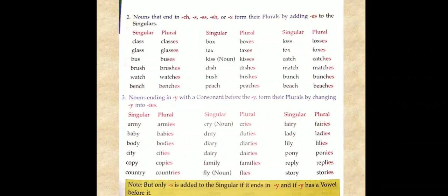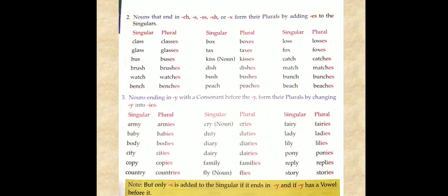So here class becomes classes, glass becomes glasses, bus becomes buses, brush becomes brushes, watch becomes watches, bench becomes benches, box becomes boxes, taxes, kisses, dish dishes, bushes, peaches, losses, foxes, catches, matches, bunches, beaches. Okay.